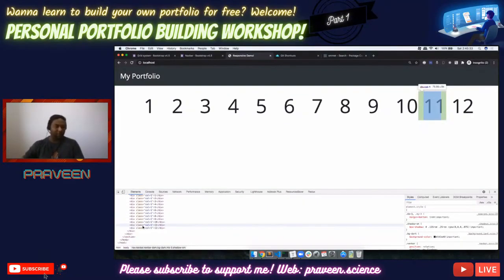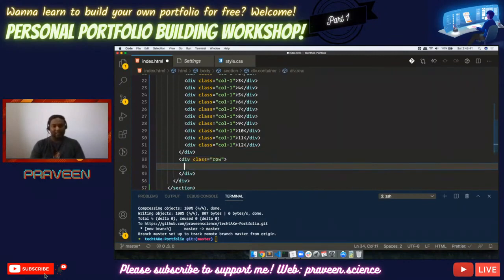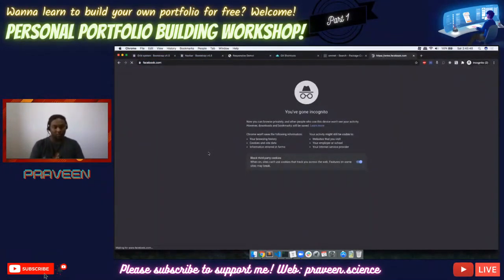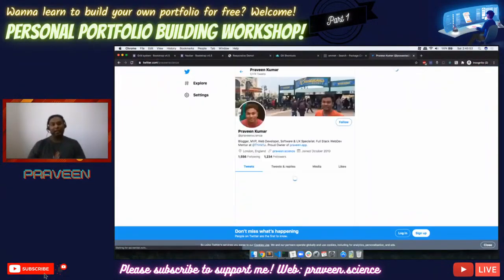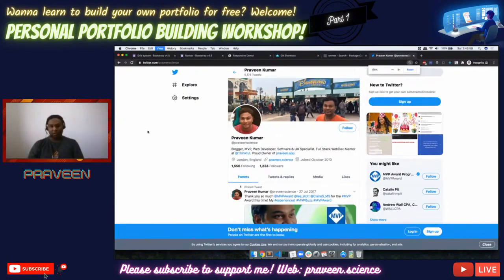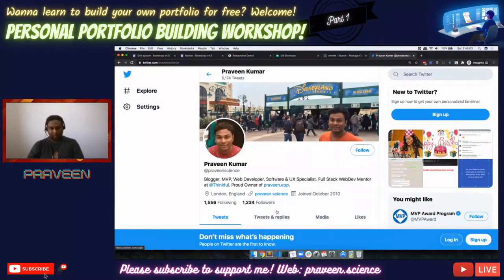The next thing that we will be looking at is one of the grid systems. So let's create another row, and inside this row, let's create a 3-column layout. Generally, if you see any website, for example facebook.com or something like that, or let's go with twitter.com, this is my Twitter handle. You can clearly see that there are 3 columns. On this side is a left column, this side is a right column, and this side is a center column.